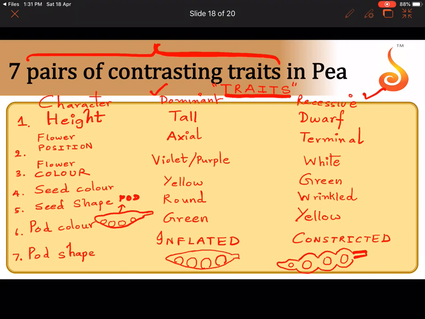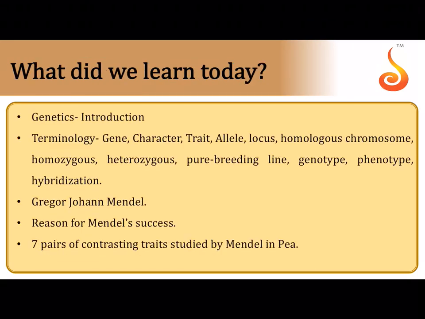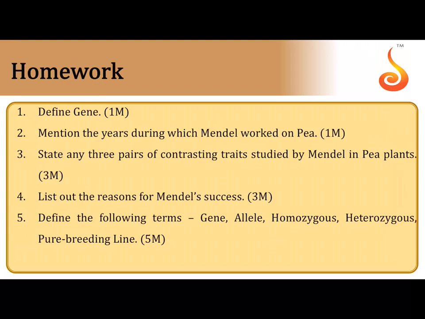Remember, we will move to the concept of dominant and recessive in the upcoming lectures. So what did we learn today? We introduced ourselves to the field of genetics. We learned n number of terminology like gene, character, trait, allele, locus, homologous chromosome, homozygous, heterozygous, pure breeding line, genotype, phenotype, hybridization. We learnt about Gregor Johann Mendel. We learnt why he was so successful in his work, and like I said, he was not recognized, that comes later, but he was successful in his work. And we learnt about the 7 pairs of contrasting traits studied by Mendel in pea plant.